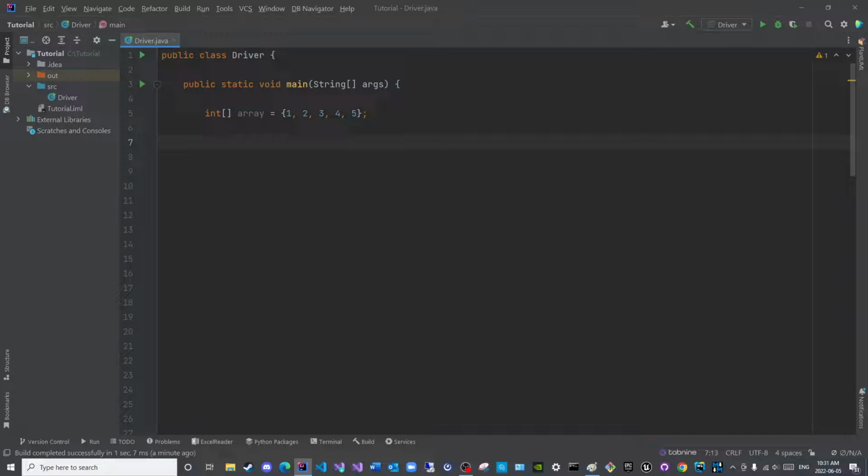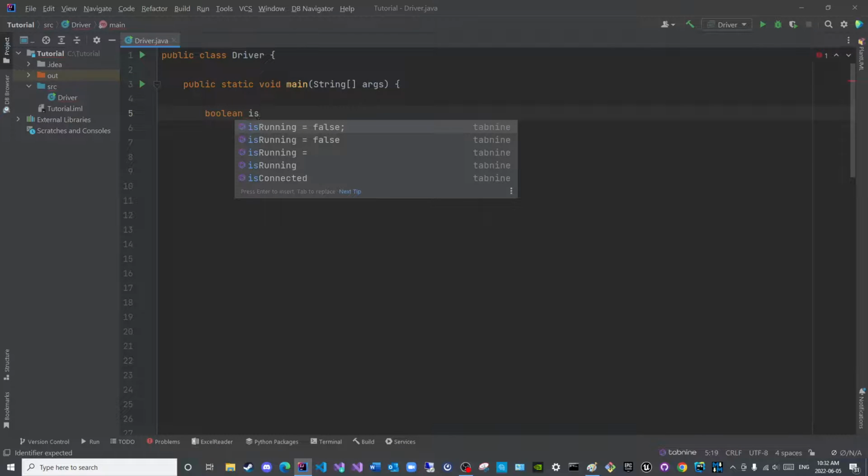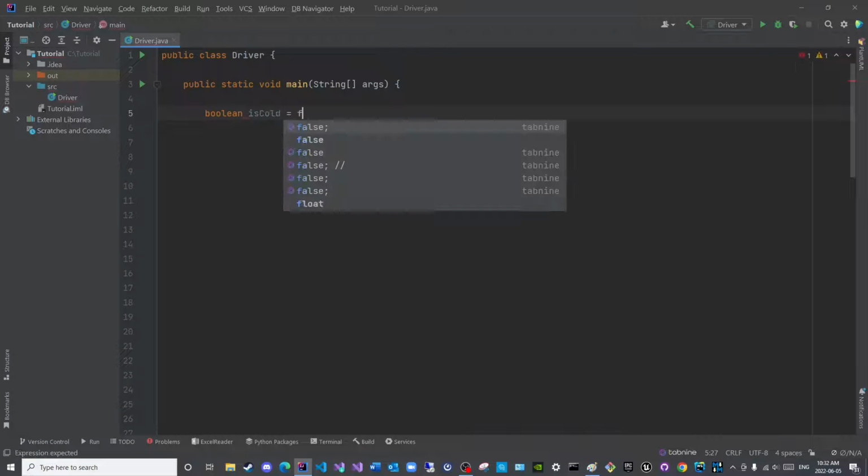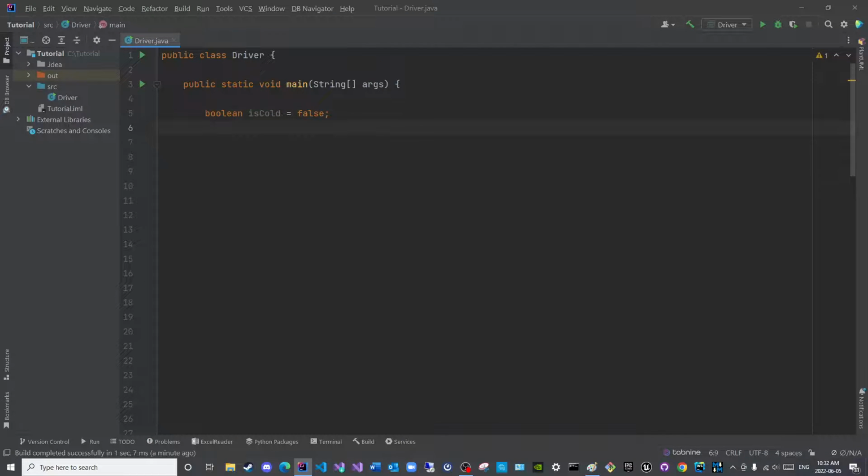Unfortunately, it is difficult to demonstrate the interruption of an if statement without actually having a program to see how the if statement can be interrupted. Okay, let us say we have a Boolean variable isCalled, and we will set it to false, for example.